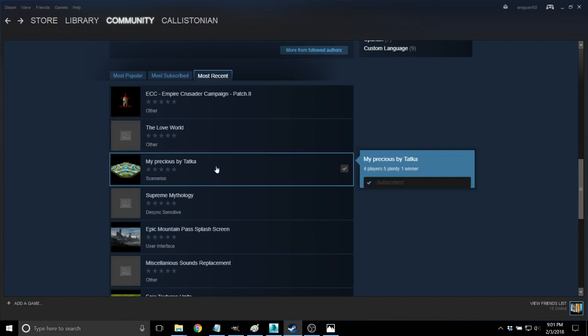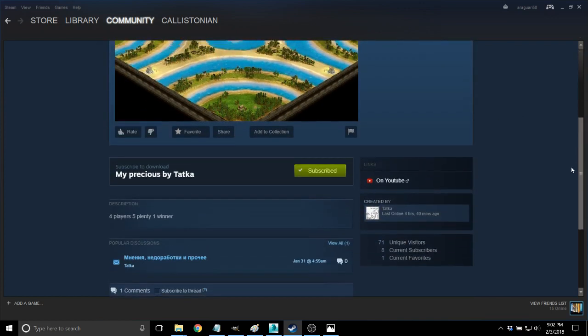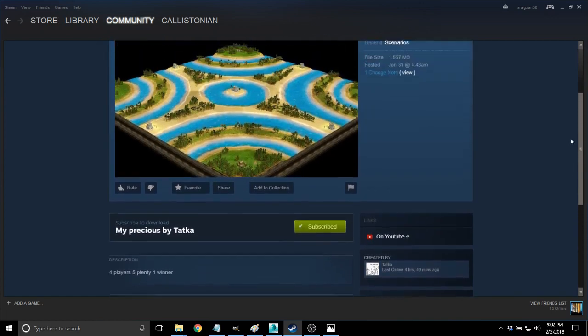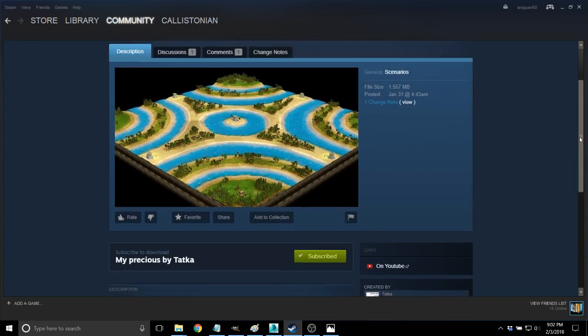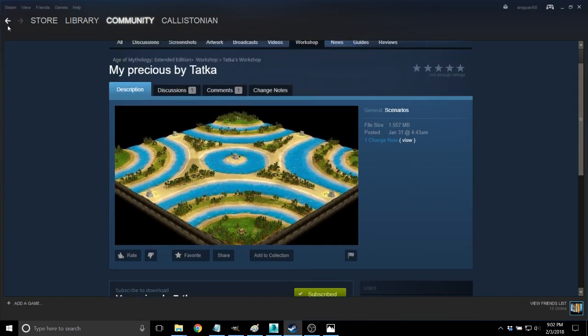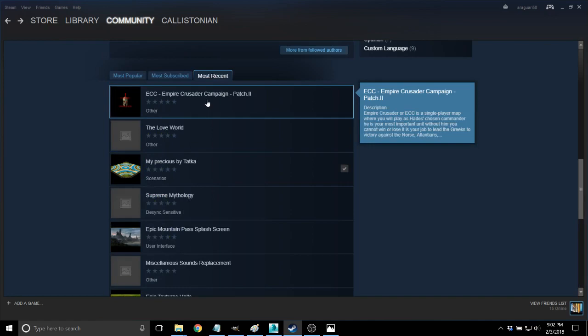Here's one that I've already subscribed to. This one is a scenario, it looks like. And it looks really nice. He has a nice preview icon. No description, but I don't think you really... Well, he does have a description here, and it's all that you really need. And it looks like a really cool scenario. I haven't checked it out yet, actually, so I'll have to look at that.